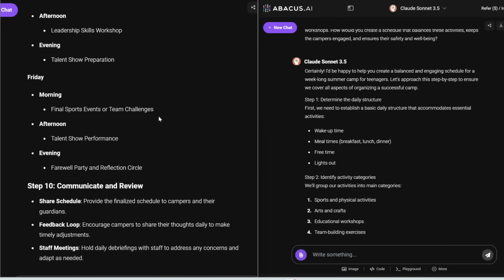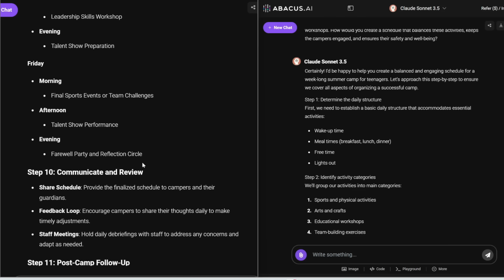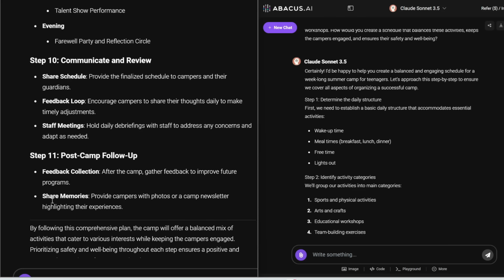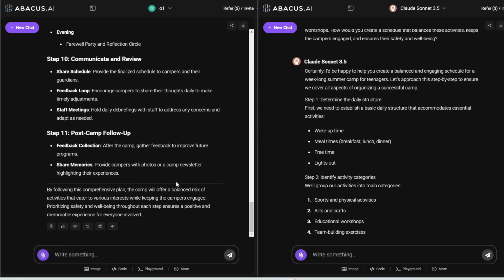It also incorporates some final activities such as final sports events or team challenges, and then a talent show performance. And then for the evening, a farewell party and a reflection circle. Again, there's no right answer here, but so far, this is the most impressive answer I've seen out of all the chatbots out there using this prompt. And wow, there's even a post-camp follow-up where you gather feedback to improve future programs, and you share memories by providing campers with photos or a camp newsletter. Damn, this AI knows how to run a business.